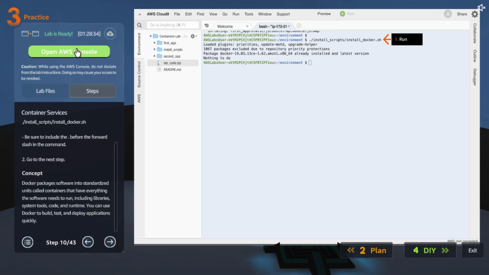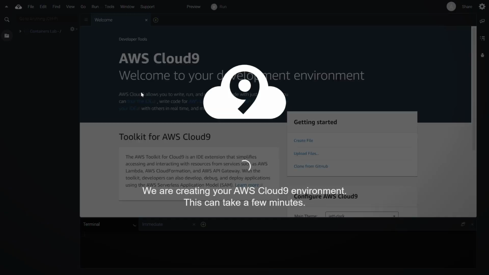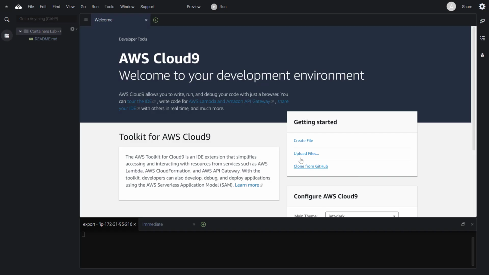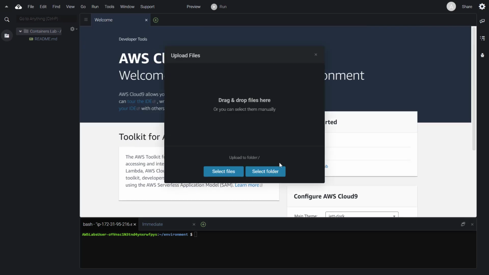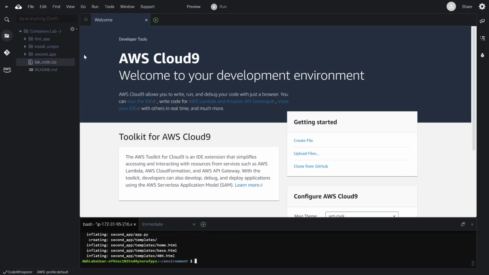So let me go and open this and let's go to Cloud9. Okay, let's click on open. They already have the environment created for us. It took, I think, 2 minutes for it to finish. Now, okay, let's upload files. And I uploaded it. As you can see, you have the lab code. Now, there is a terminal already open here. Maybe this is the latest version. So they told us to unzip it. Okay, now you can see it unzipped the file successfully.